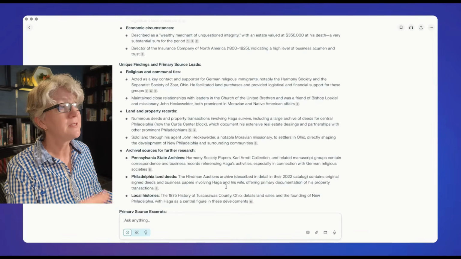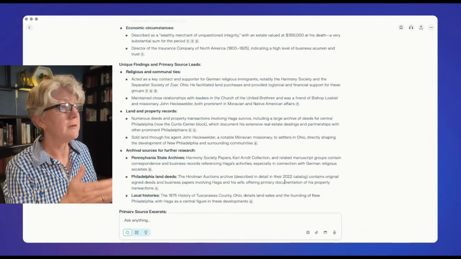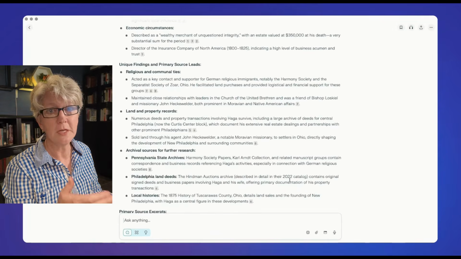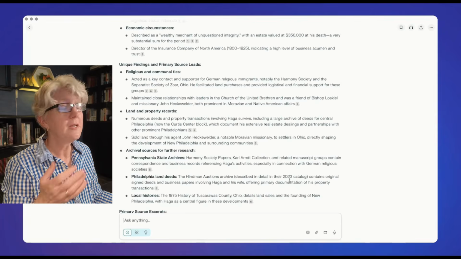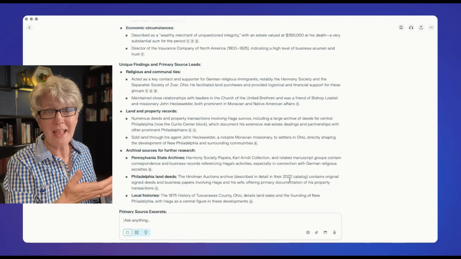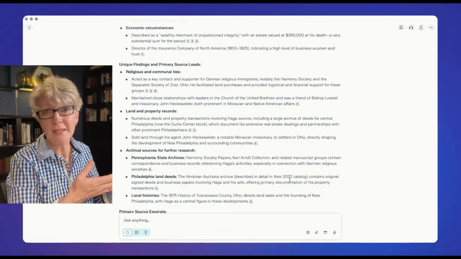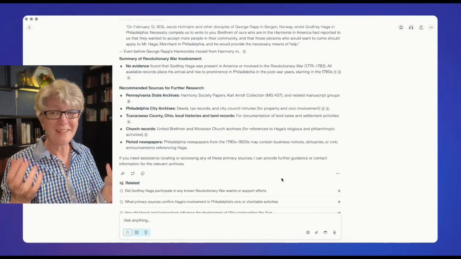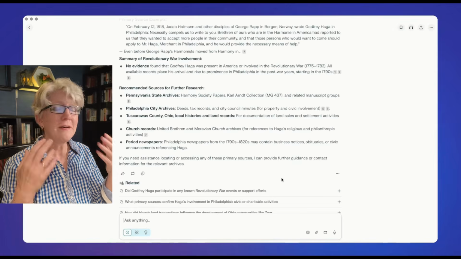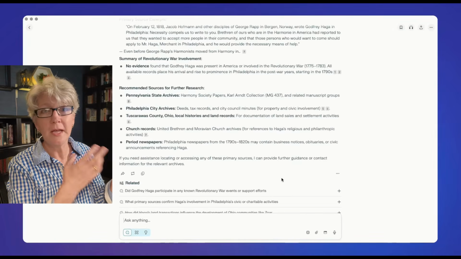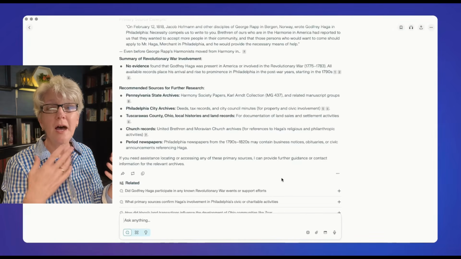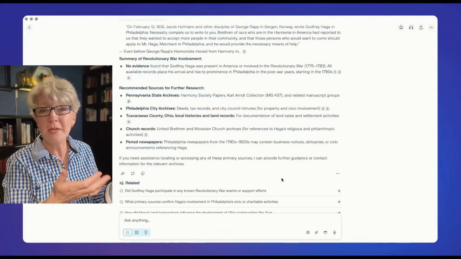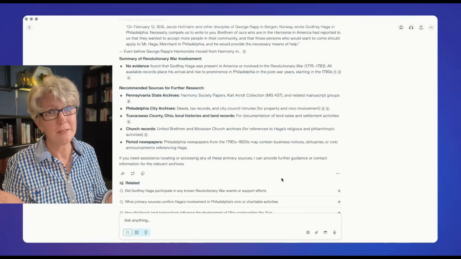as well as some details here for an auction of some of his private papers and deeds that happened in 2022. So it's fairly recent, but how exciting is that I could actually maybe find these by contacting the owner of these private papers? Amazing, right? I have a complete research summary as well as a research plan of finding unique historical resources. And if Perplexity makes an error, I can easily fix it.